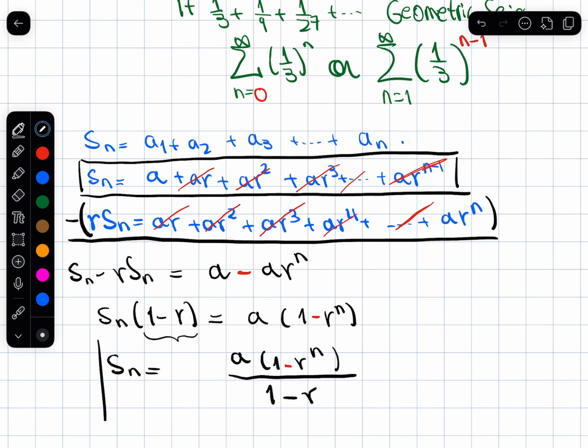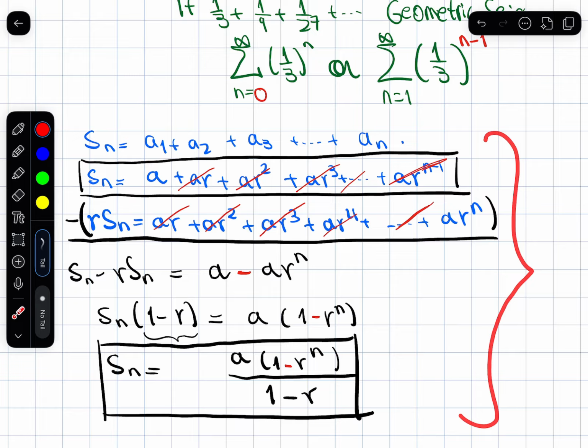This is the formula for the sequence of partial sums of a geometric series. I think it's worth memorizing or even remembering how to prove it. It's not super hard. Just one trick that you need to use. And the geometric sequence is common enough that remembering this trick is worth it.